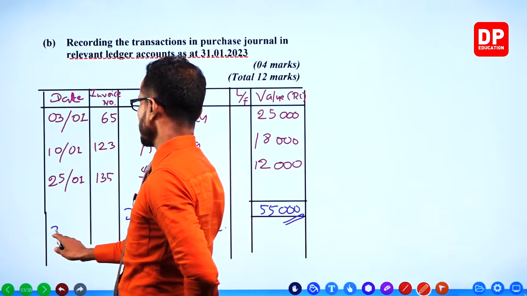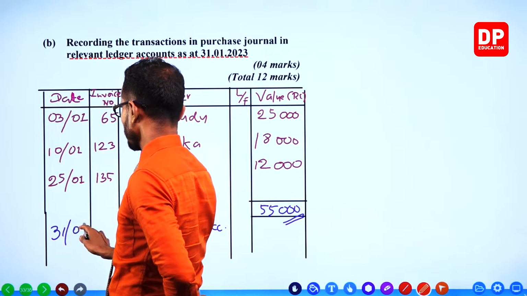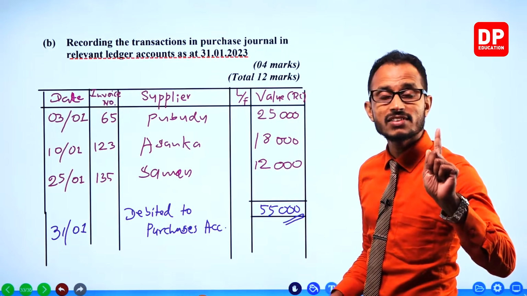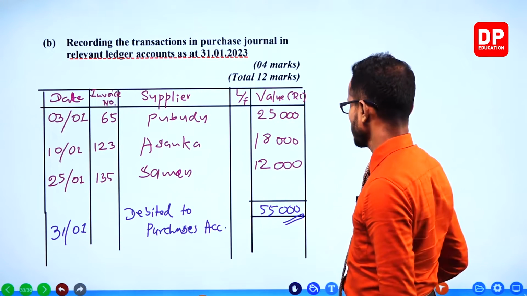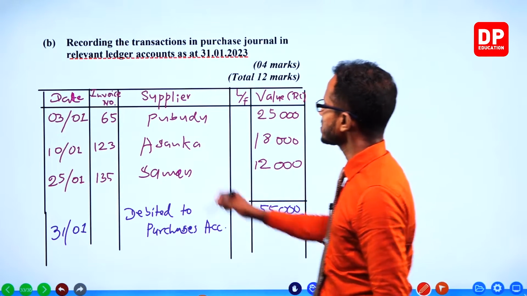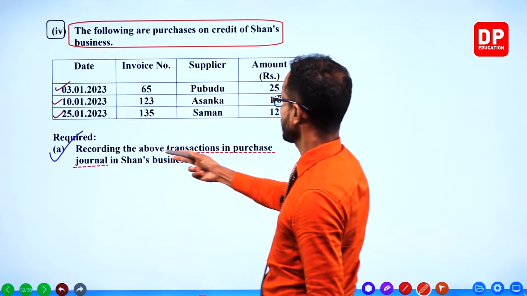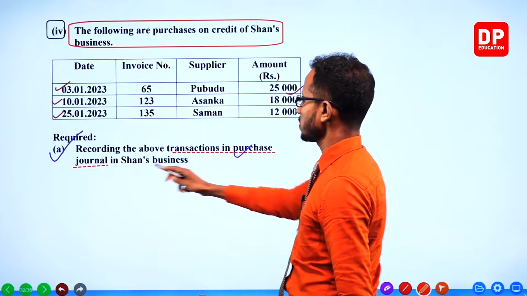Date should be 31st, which means the end of that month. All right, these are the things that will earn you marks. Bingo. This is the purchases journal.